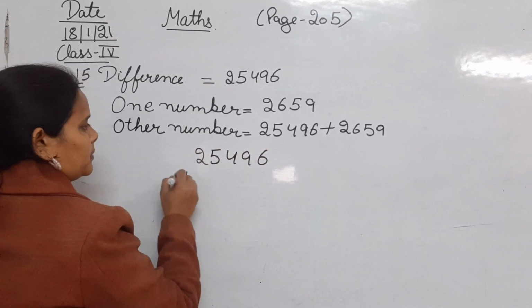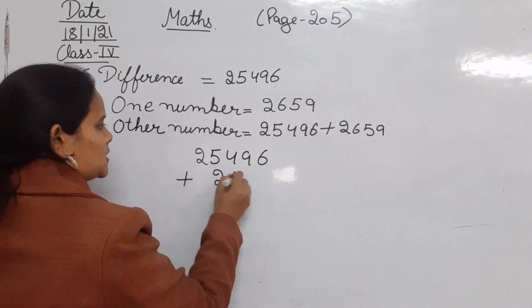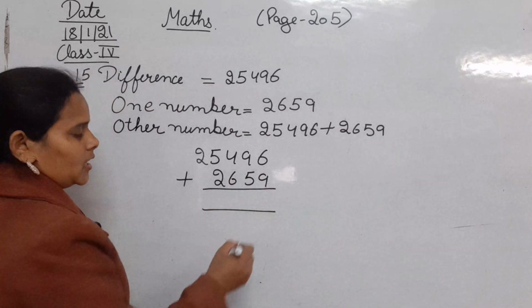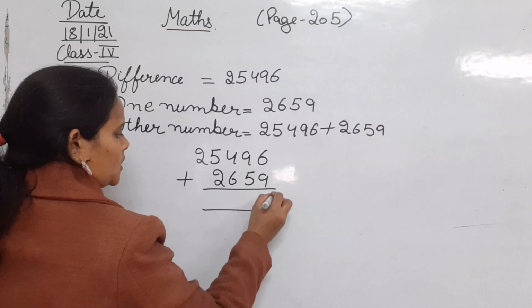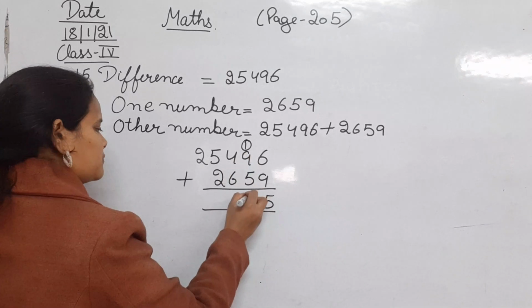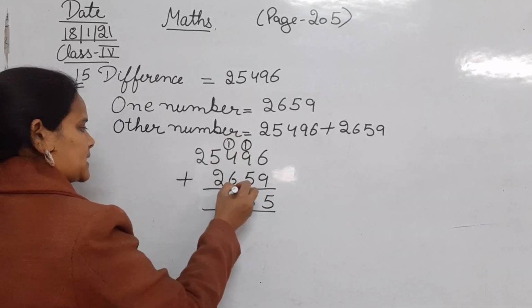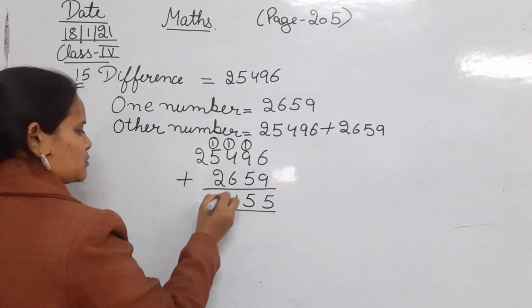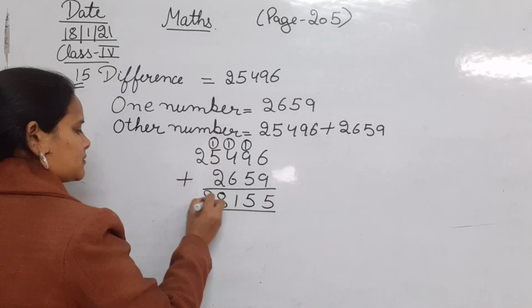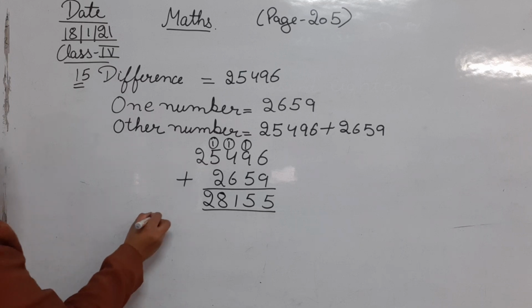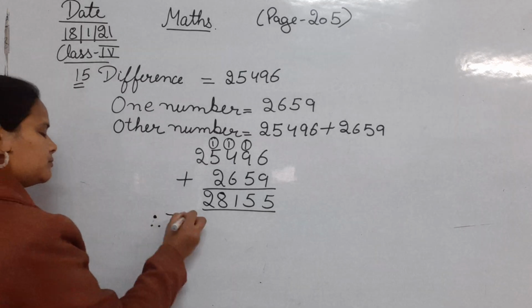25,496 plus 2,659, we will find this by adding. 9 plus 6 is 15, 9 plus 5 is 14 plus 1 is 15, 4 plus 6 is 10 plus 1 that is 11, 5 plus 2 is 7 plus 1 is 8, and that is 2. Therefore, the other number is 28,155.